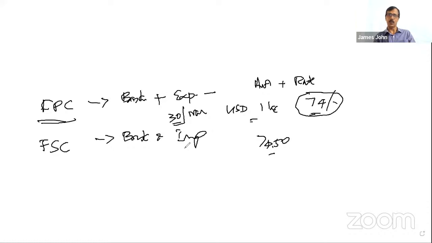We have done the exercise also, so I think that part is clear. So remember, in the case of a forward, it is binding on both parties, banker and customer. The banker is making the contract and selling it, and the customer is buying it. It can be a purchase or sale, whatever it may be.